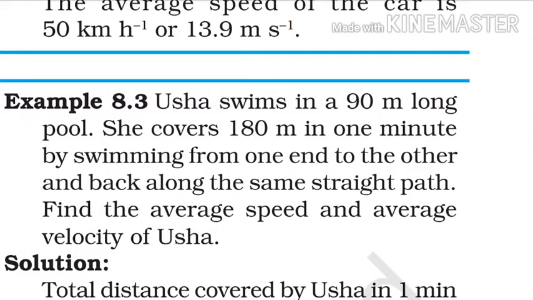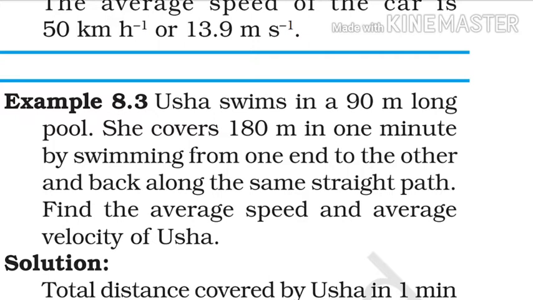Now come to the next example, 8.3. Usha swims in a 90 meter long pool. She covers 180 meter in 1 minute by swimming from one end to the other and back along the same straight path. Find the average speed and average velocity of Usha.